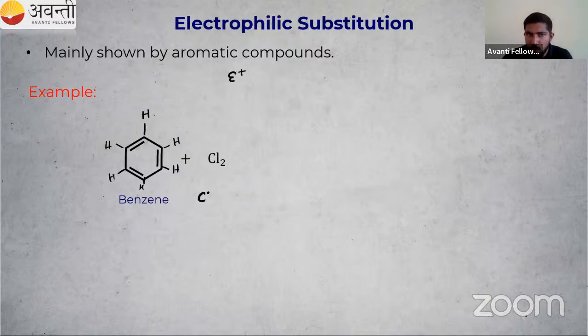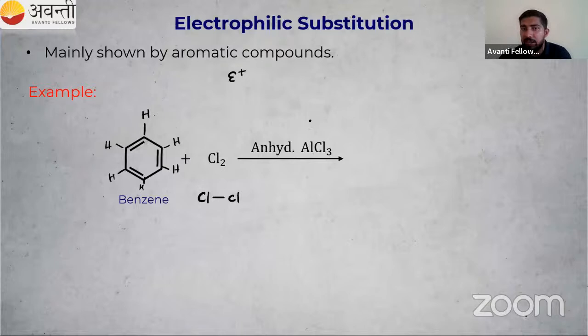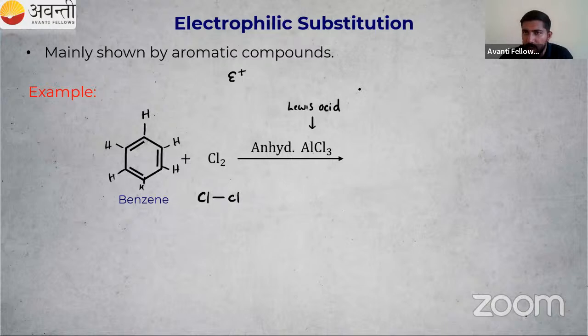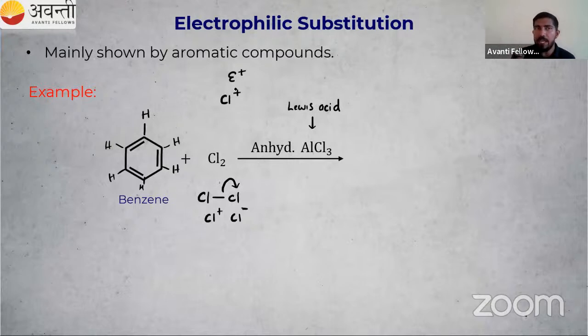Here we have Cl2, chlorine, chlorine, in the presence of anhydrous AlCl3. What is the role? This is a Lewis acid. We will study about this in the next chapter, but you have to keep in mind the role of anhydrous AlCl3 in this electrophilic substitution reaction. In Cl-Cl, there is no h nu, no sunlight, no peroxide, no homolytic cleavage. So heterolytic cleavage, one guy is taking all the money. So Cl plus and Cl minus are formed. Here we need one Cl plus, that is the incoming electrophile.